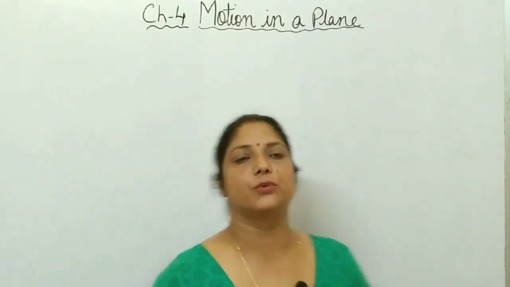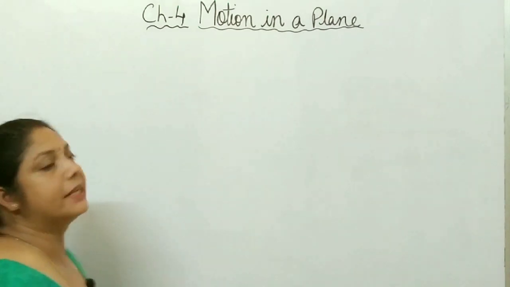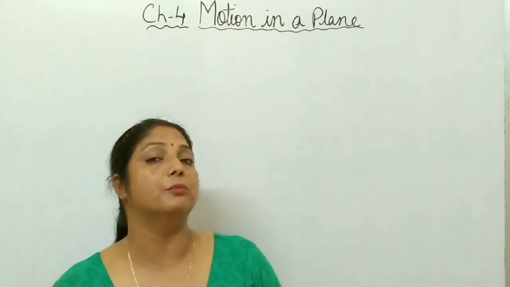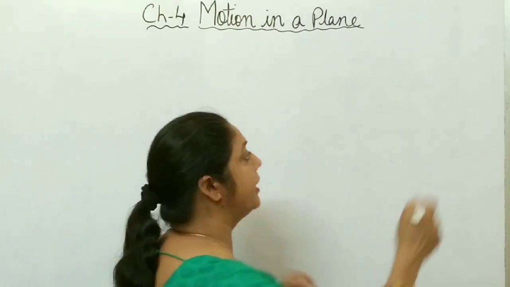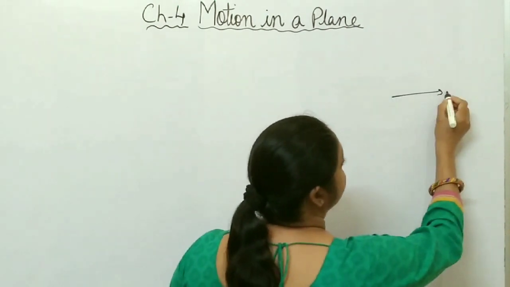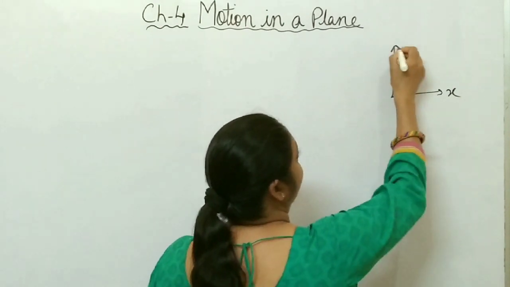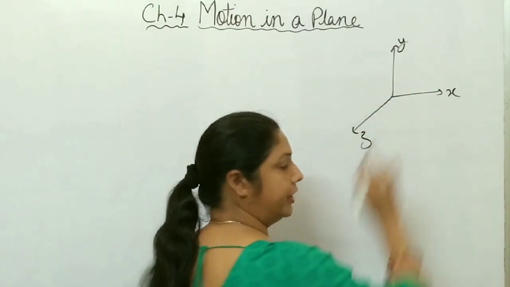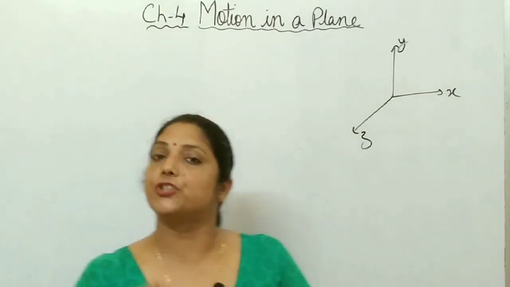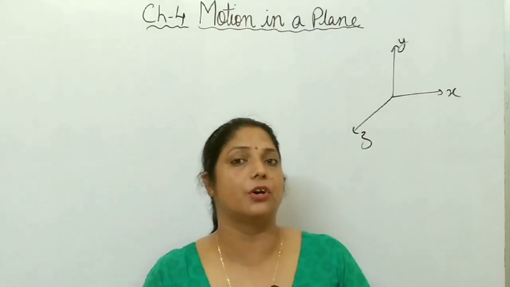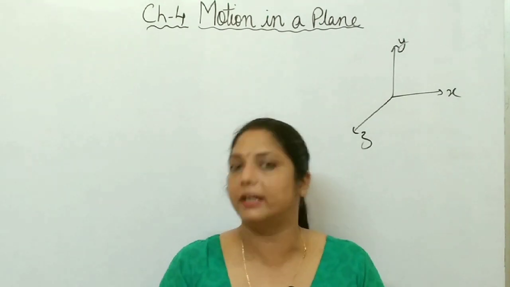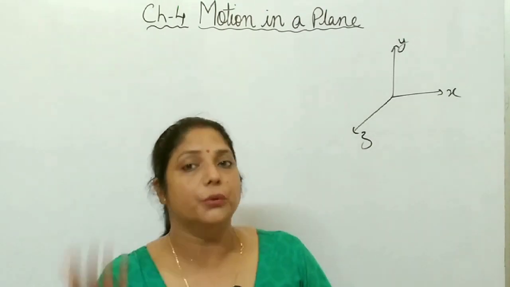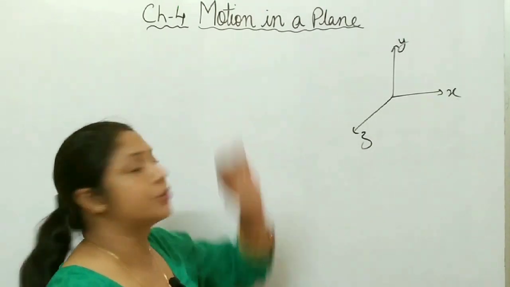Today I am going to start one short revision of chapter 4, that is motion in a plane. In the previous chapter we had discussed motion in a straight line. A straight line means either the particle moves along x direction, y direction or z direction, or along negative x, negative y or negative z. So if the motion of the particle is in one dimension only, that is motion in a straight line, also called rectilinear motion. But if the motion of the particle is in two dimensions, that is called motion in a plane.